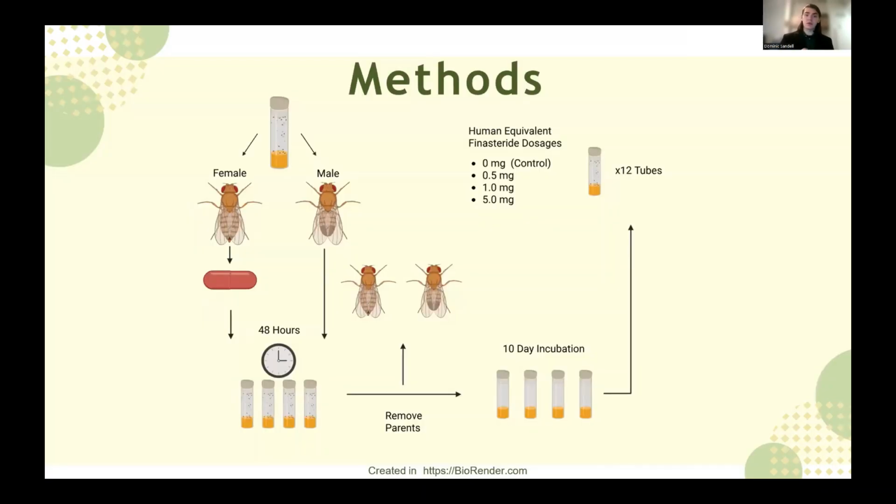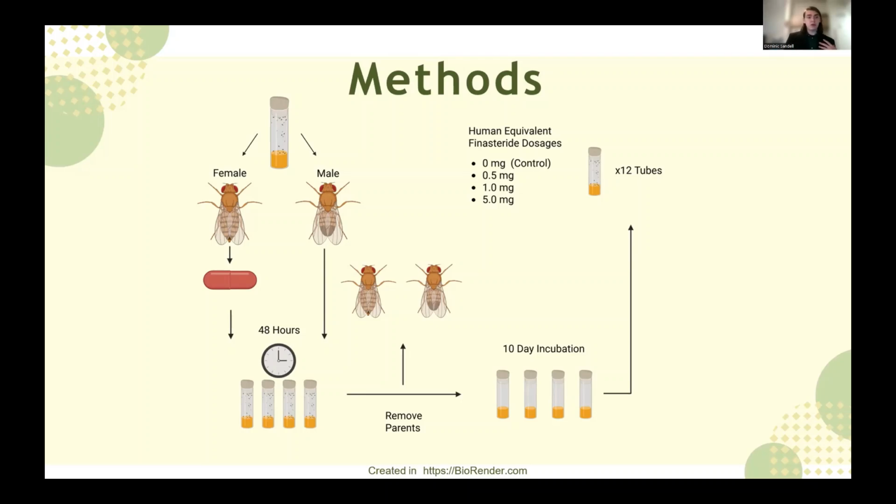So getting into the actual study we did, our method is based on this: we first order our population of flies from Carolina, a company, where we will then separate the flies out into female and male.